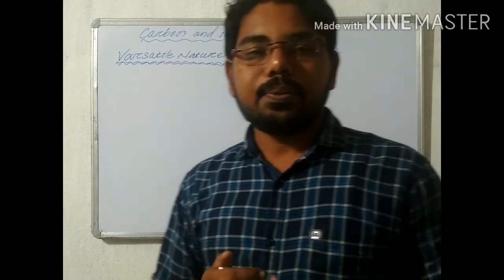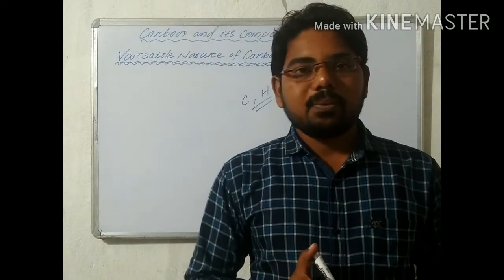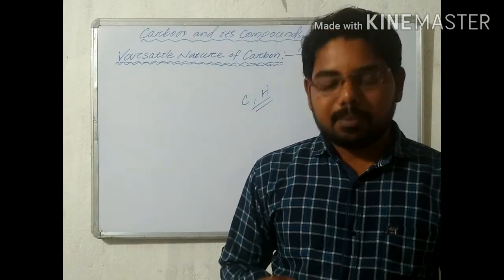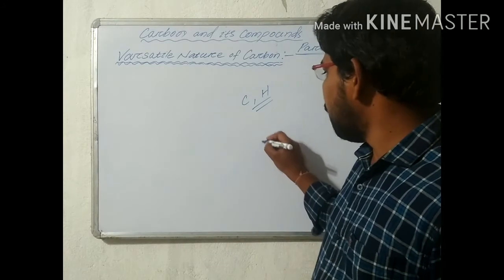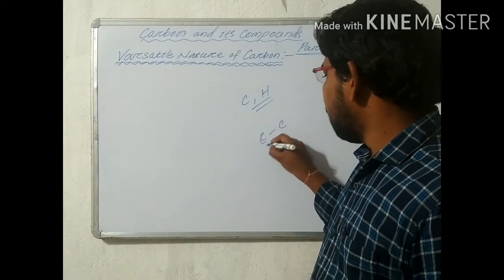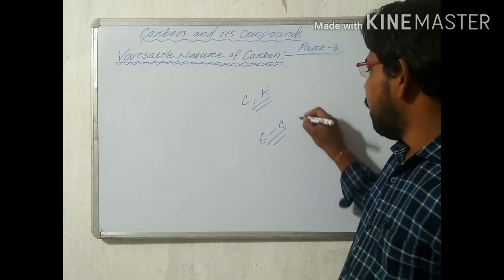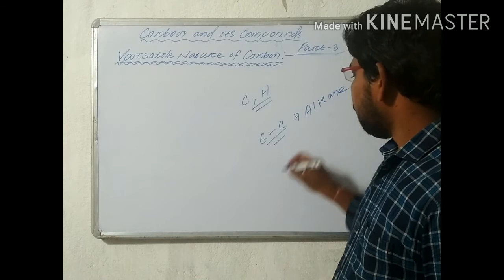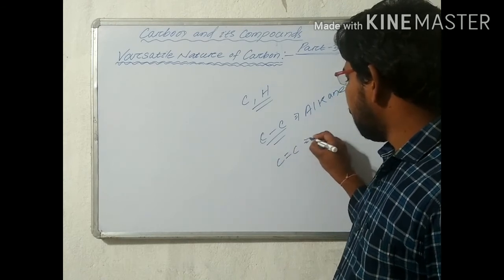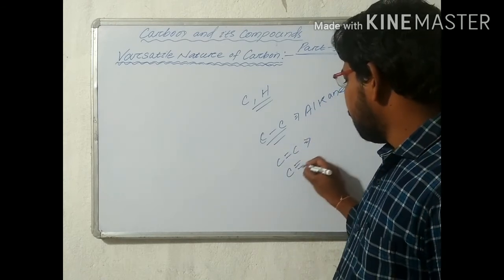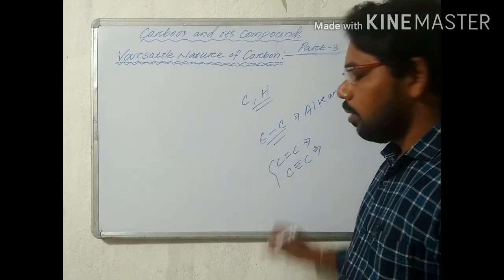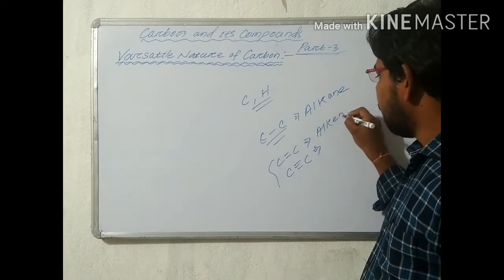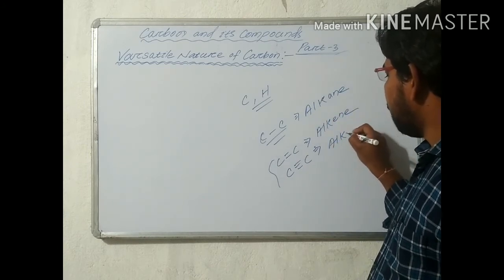Hydrocarbons are mainly divided into 2 parts: saturated hydrocarbons and unsaturated hydrocarbons. Saturated hydrocarbons are compounds which contain carbon-carbon single bonds, and they are called alkanes. Compounds which contain carbon-carbon double bonds or carbon-carbon triple bonds are unsaturated hydrocarbons. When there is a carbon-carbon double bond it is an alkene, and when there is a carbon-carbon triple bond it is an alkyne.